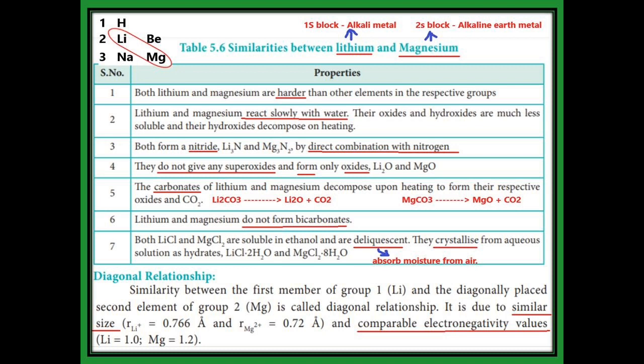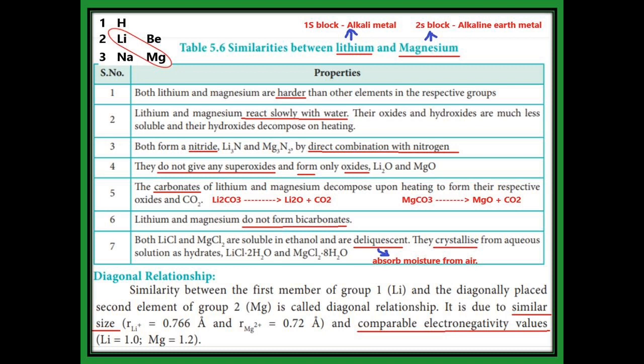And seventh, lithium chloride and magnesium chloride are soluble in ethanol, and these two salts are deliquescent. What does deliquescent mean? They absorb moisture from air, and they crystallize and form the hydrate salt. Lithium chloride with 2 moles of water forms a crystal, and magnesium chloride with 8 moles of water forms a crystal. These are the hydrate forms of lithium chloride and magnesium chloride.